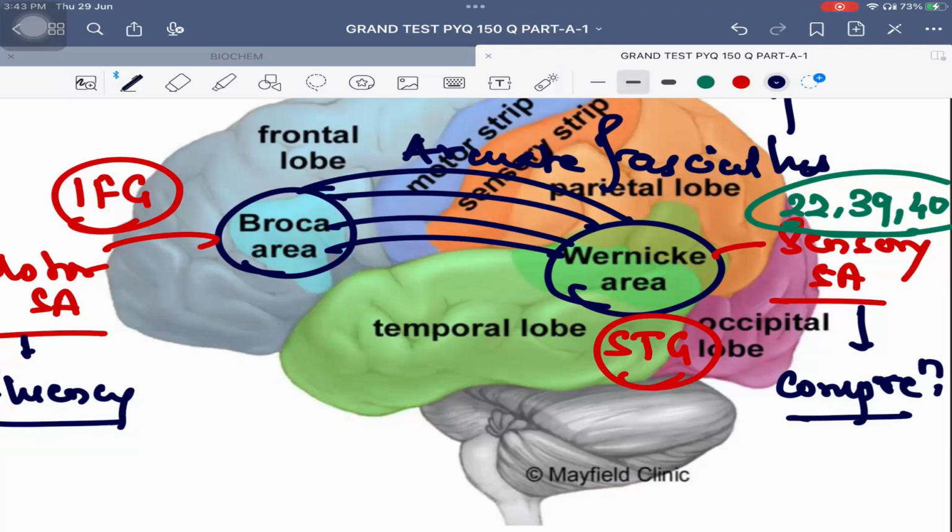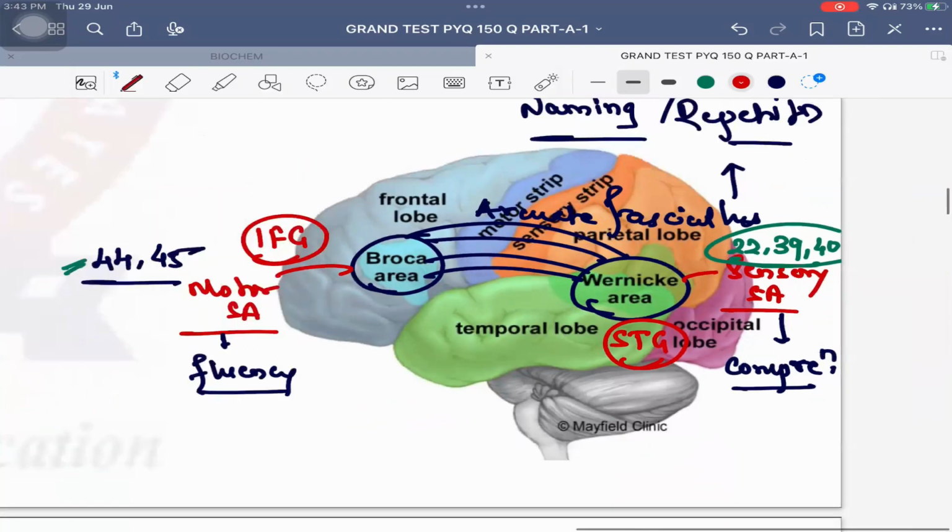Wernicke's speech area के साथ साथ कौन होता है? Auditory cortex. Area number for auditory cortex 22, 41, 42. Reason is जो तुम सुन रहे हो वो समझने का काम किसका है? Wernicke's का. सुनने का काम किसका है? Auditory cortex का. Auditory cortex सुनता है बट समझने का काम किसका है? Wernicke's का. इसीलिए दोनों साथ साथ काम करते हैं. Both of them are in the superior temporal gyrus for that reason, and one area is common between both of them, that is area number 22. ठीक है? So that's the important thing.